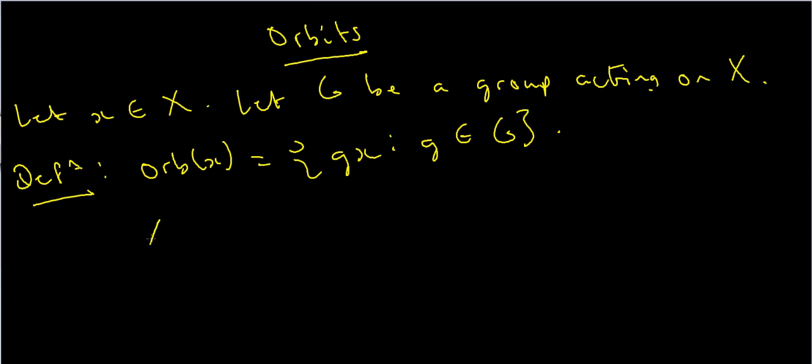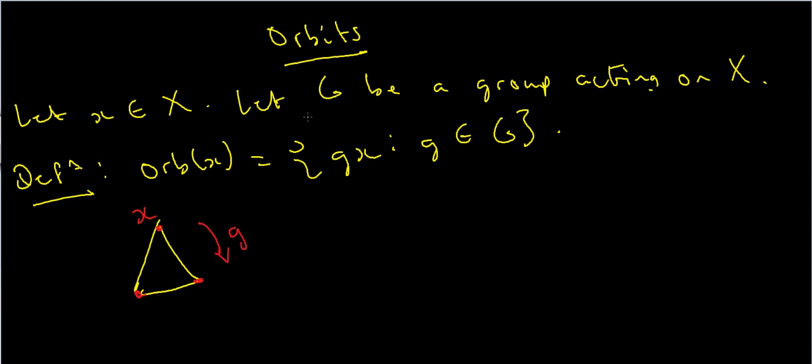So let's draw a triangle. And we know that a triangle's got three vertices. So let's say we've got three vertices of this triangle, and let's arbitrarily label this vertex as x. Okay, so x is the corner of this triangle. Now I'm also going to say that g, little g, represents a rotation by 120 degrees in the clockwise direction, like so. And then by doing this we can send x to three different places. So we could keep x the same, we could send x here, or send x here.